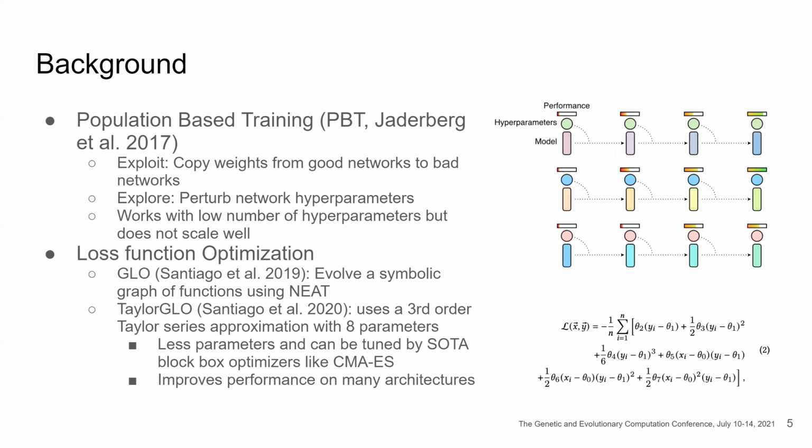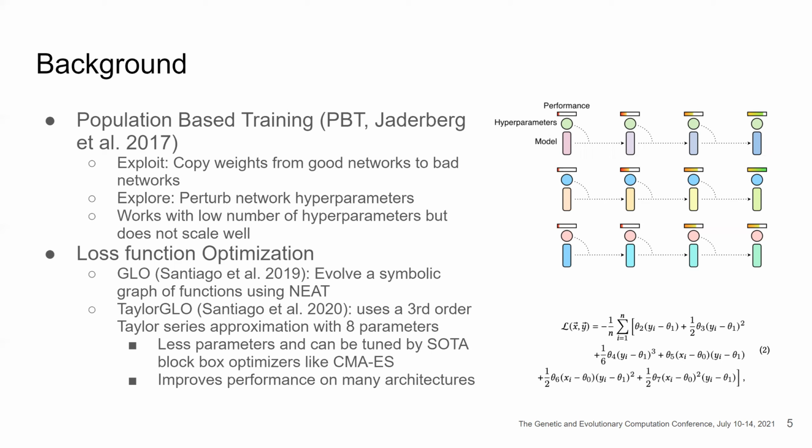Here's some background. The first one is background of population-based training. In population-based training, we repeat two phases. In the first phase, we exploit and copy weights from good networks to bad ones. In the second phase, explore, we perturb network hyperparameters. This process repeats until we converge to a final good performance or trained network. This does not work well for a large number of hyperparameters. On the right, you can see a visualization of population-based training.